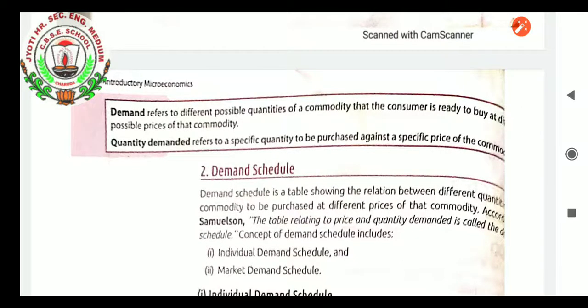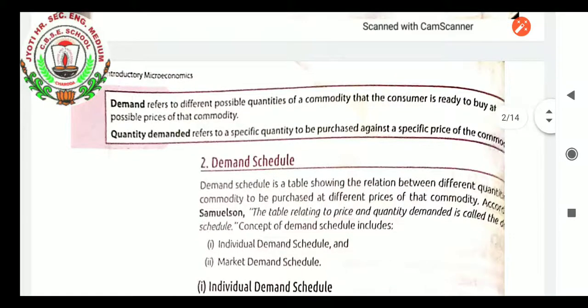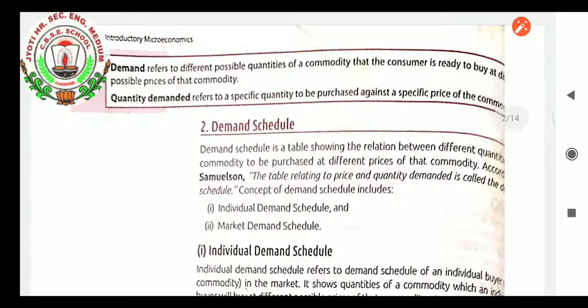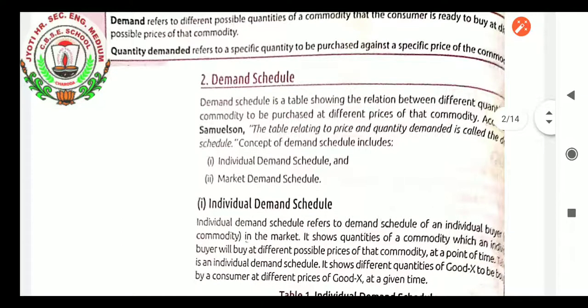So, demand and quantity demanded, once again if I want to explain: demand refers to different possible quantities of a commodity that the consumer is ready to buy at different possible prices of that commodity. Quantity demanded, when we see, refers to a specific quantity to be purchased against a specific price of the commodity. Demand schedule, students, is a table showing the relationship between different quantities of a commodity to be purchased at different prices of that commodity.